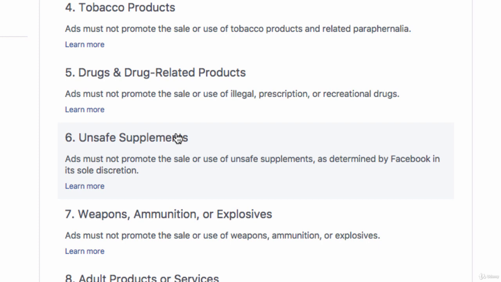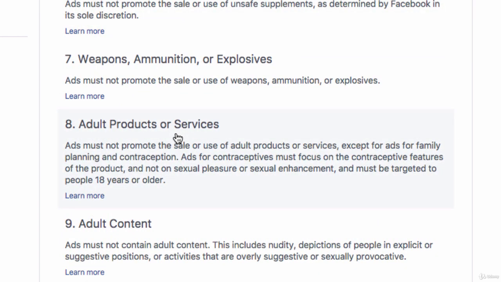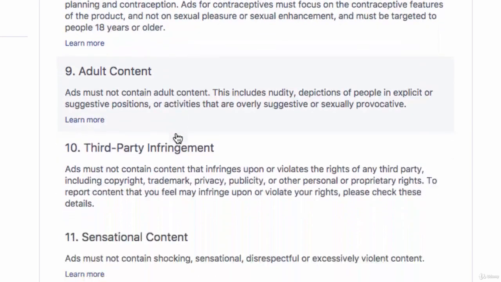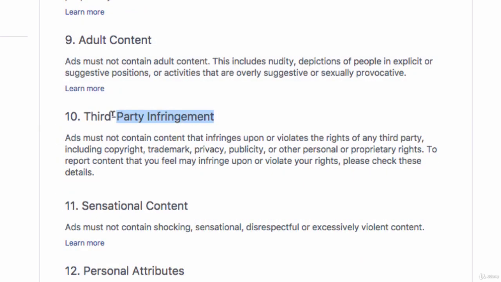Moving down again, some more obvious categories like adult content or products. But down here is another interesting one, third-party infringement. And I have a great example of this. I had a friend who wanted to create a t-shirt company that had the latest memes from around the internet printed on the t-shirts.